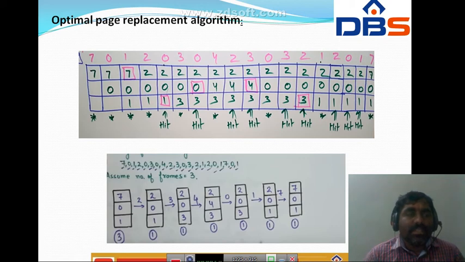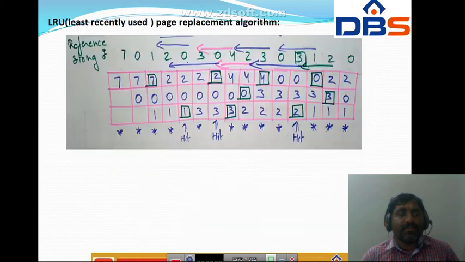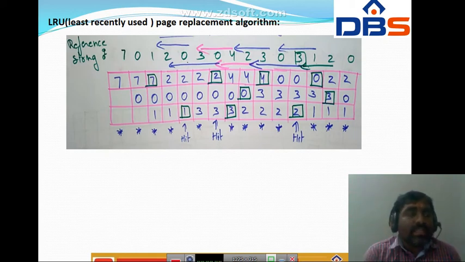So this is the concept of optimal page replacement. The next one is least recently used. In this one we are going to use the pages which are least recently used. Whenever the CPU is demanding a particular page and that page is not available in the main memory, the page we are going to replace is the least recently used page.